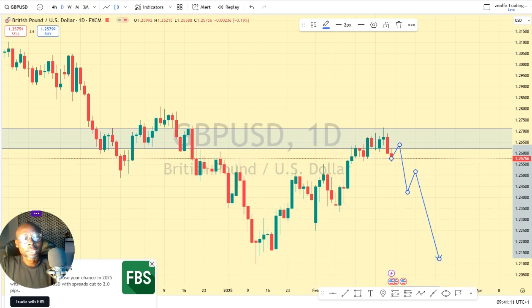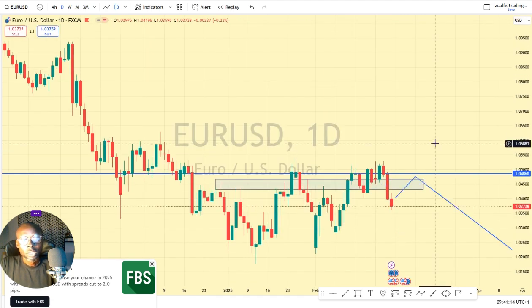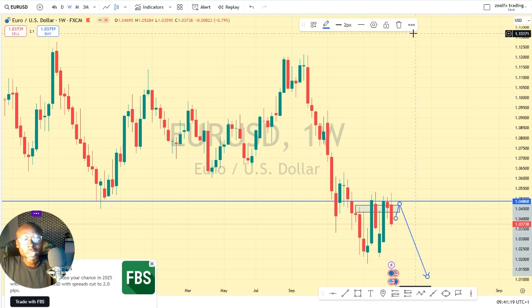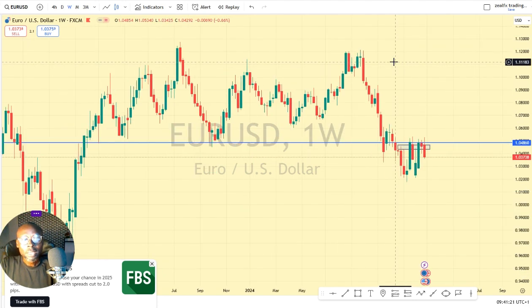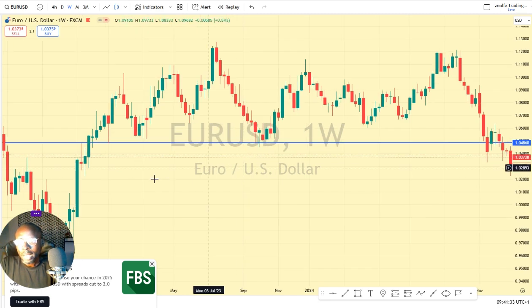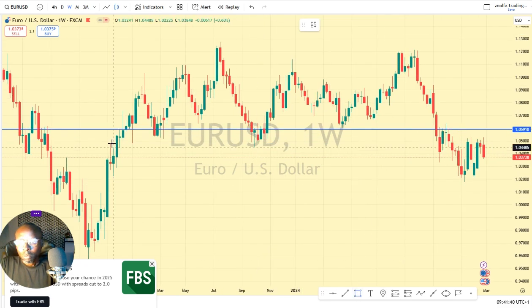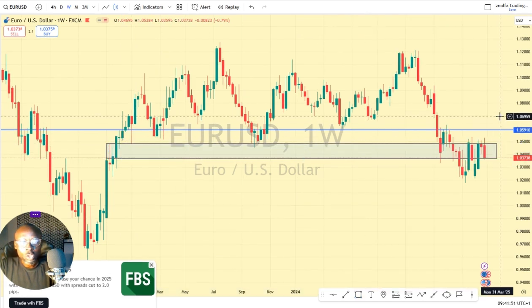So let's look at our next pair, which is the EURUSD. EURUSD on my weekly chart has resumed its downtrend movement. You can see that we have price clearly indicating downtrend now. Why do we say so? You can see that price closed on this resistance on the weekly chart. So long as price closed on this resistance zone on the weekly chart, we expect price to resume its downtrend. We expect price to resume going down this week.